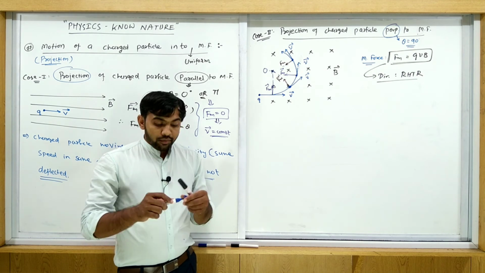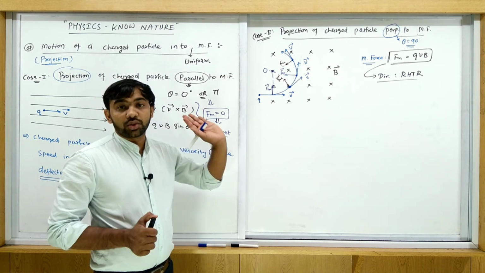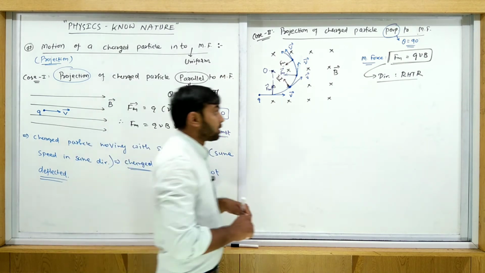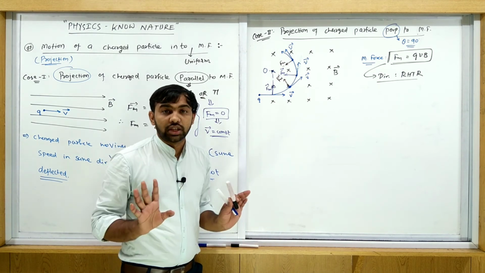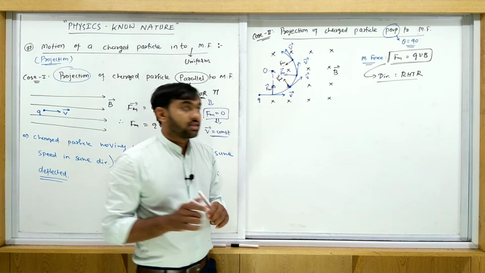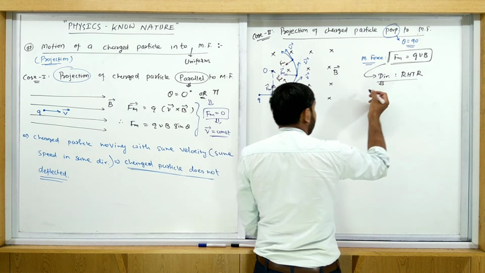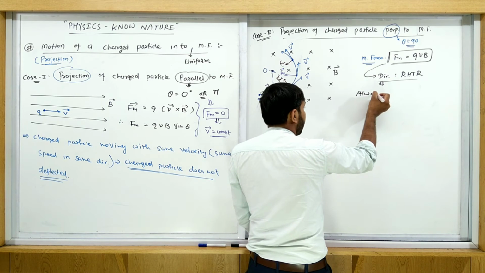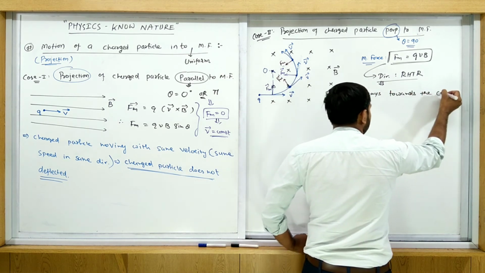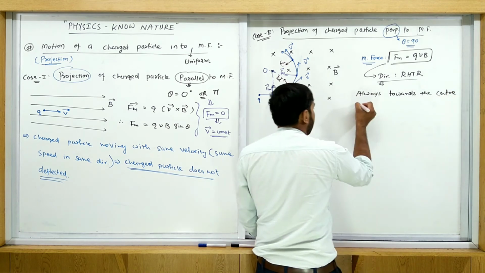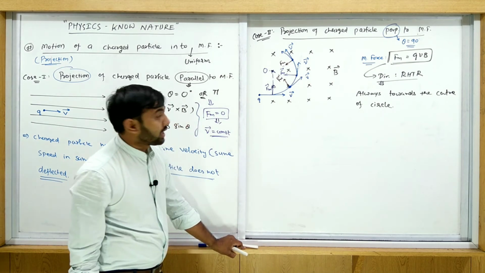In a circular path, in uniform circular motion, the speed is constant. So here the speed is constant, only the direction of the velocity is changed. So the speed of the particle is the same here. So in this case, this magnetic force is always towards the center of the circle. The magnetic force is always directed to the center of the circle.